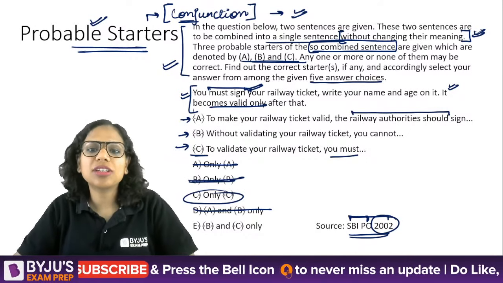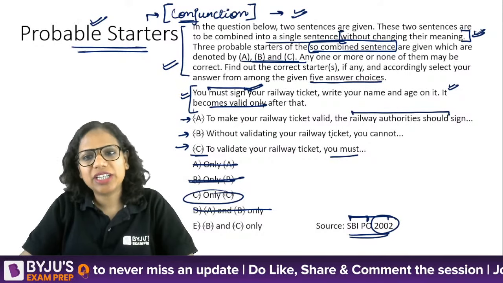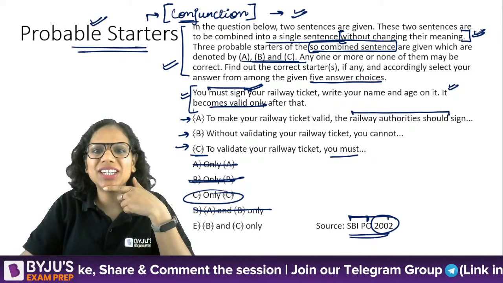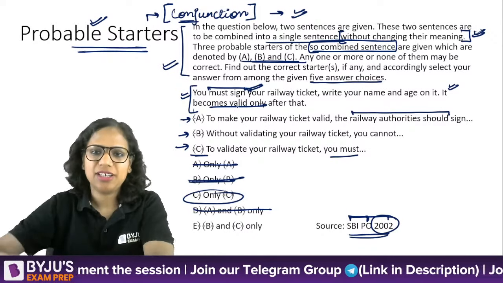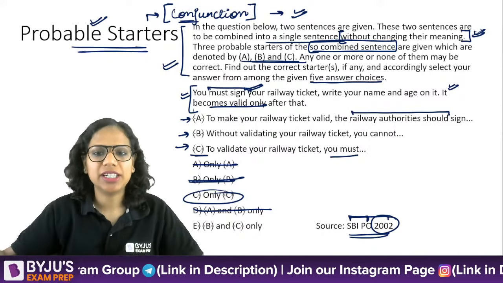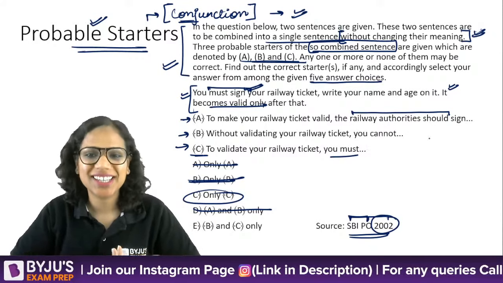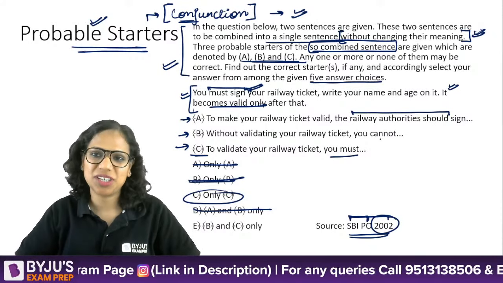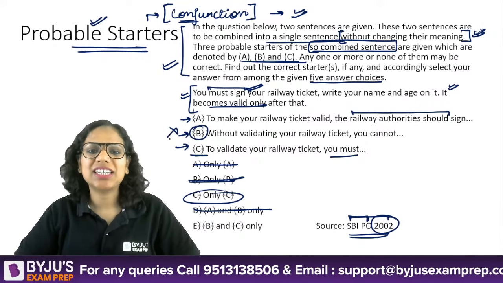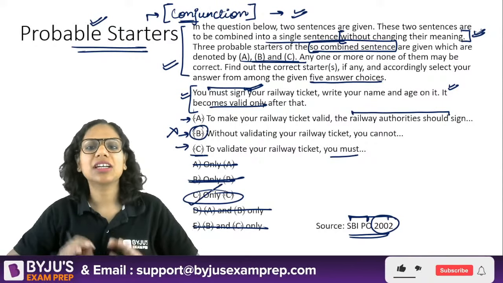Now, why not B and C? It says without validating your railway ticket. Shouldn't it be without signing your railway ticket? You cannot validate it. Right? I should say without signing your railway ticket, you cannot validate it. Rather, it says without validating your railway ticket, you cannot sign it. It inverts that relationship. Okay? So that is why B is incorrect. Right? It changes the meaning altogether, and that's why C is our answer.